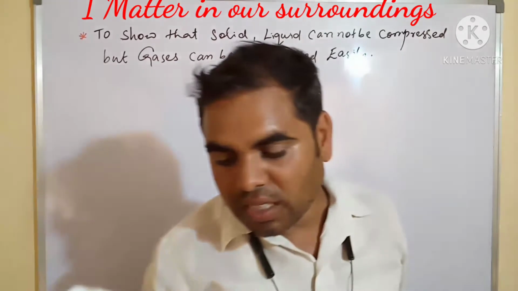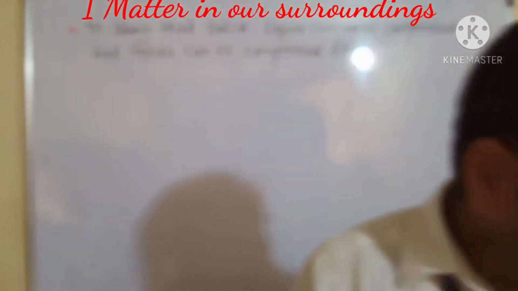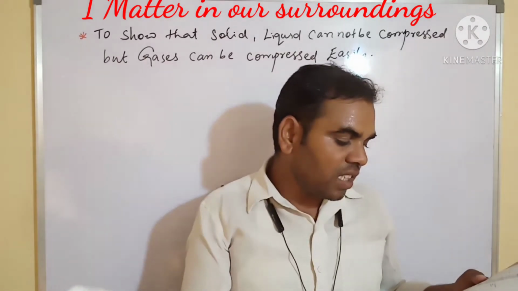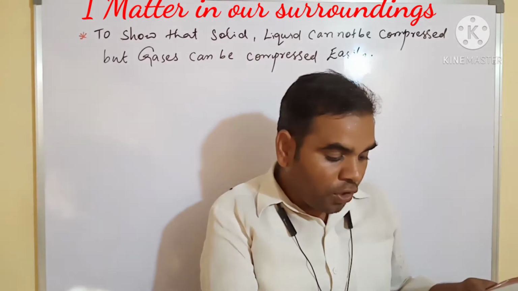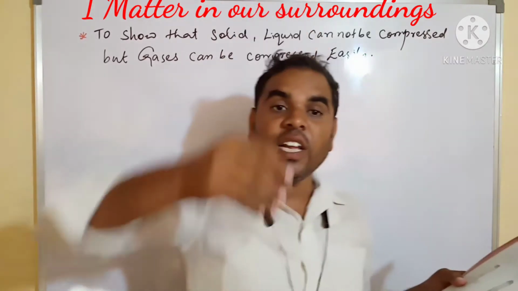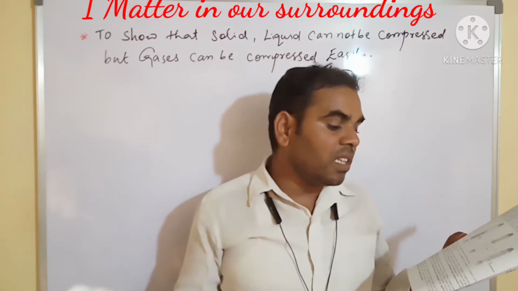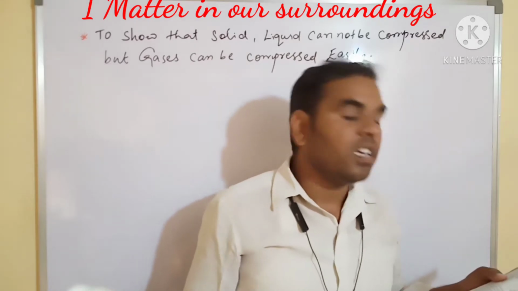This is an activity for you, and it is also given in your book. The piston of the first syringe contains common salt and does not move down on putting weight. This shows that on applying pressure, the volume of the common salt in the syringe does not get reduced.